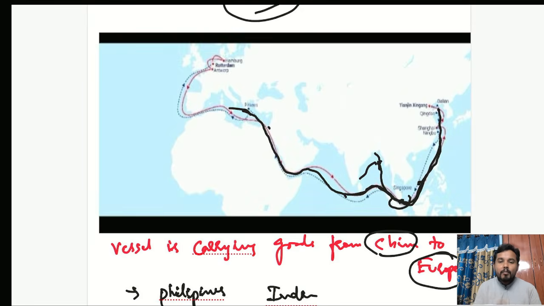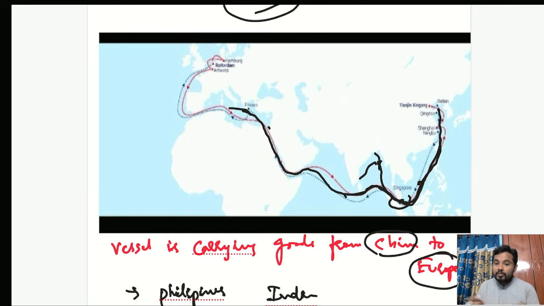Do you think a big Boeing aircraft or a big Airbus aircraft can land on that small runway strip in Lakshadweep Agatti? No, it is not possible. Similarly, all the ports in various countries cannot accommodate these ultra large container ships. And not only this problem, there is another problem also, that is huge cost involved. And why is huge cost involved? Because at each and every place it has to stop.